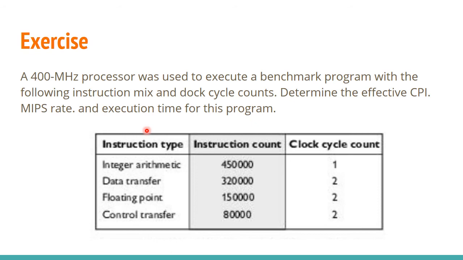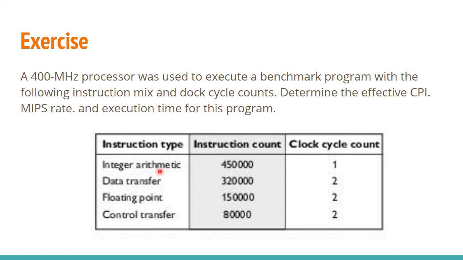As you evaluate normal problems, first you have to identify the factors that are given here. A 400 MHz processor, so the clock rate is already given directly in the question. Along with that, there is also a table. What is given in the table? There is a set of instruction types, instruction counts and clock cycle counts. All these are given in the table.